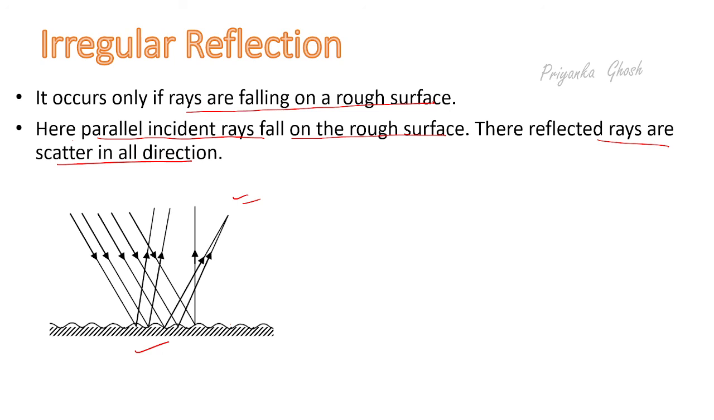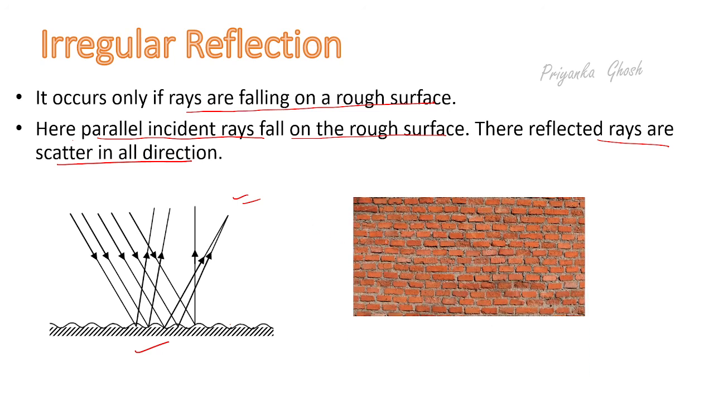Now suppose light falls over the surface of this wall, and here we see irregular reflection. Why? Because the surface of this wall is not smooth, it is a rough surface. So this is the beauty of irregular reflection.